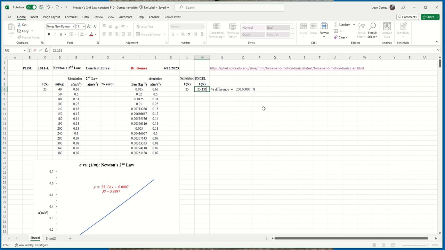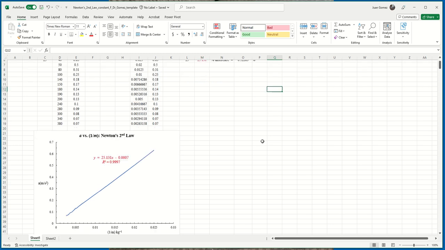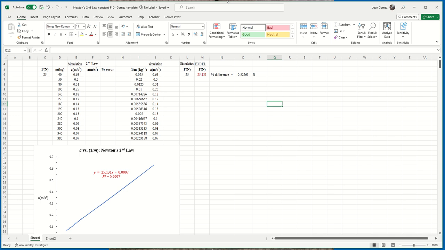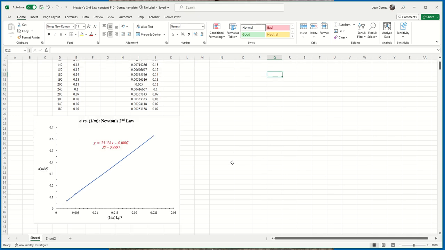And watch what happens to the percent difference when I click outside. See, it automatically updated. And I didn't program this into the template, but why not make that red also? And there you go. So that is how you tell Excel to do the slope. Well, I mean the whole process of graphing your data with Excel. So now we've got that.